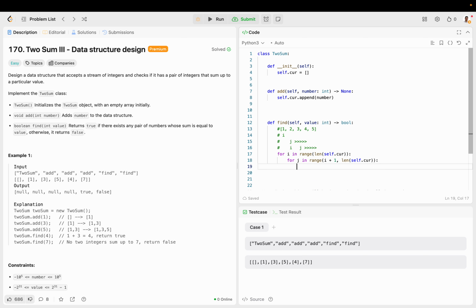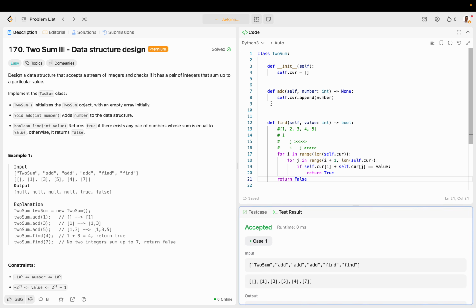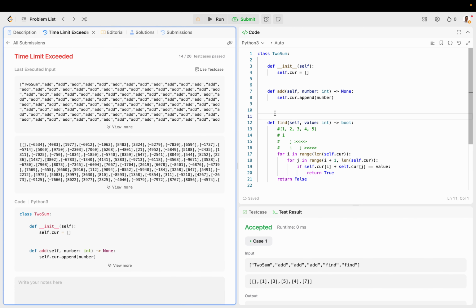So now let's just say if self.current of i plus self.current of j is equal to value, return true. Right? If we get through all these nested loops and we never find a pair that sums up to value, then return false. So that will time out because this is not optimal, but let's try it. Okay, as you can see, time limit exceeded.